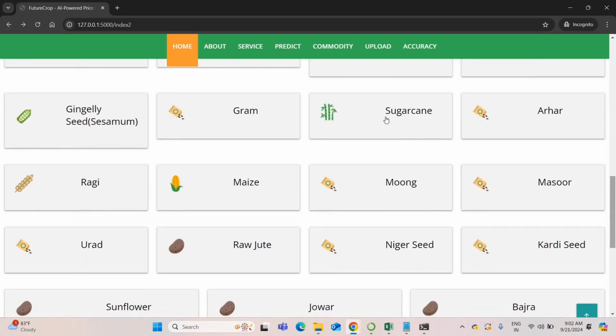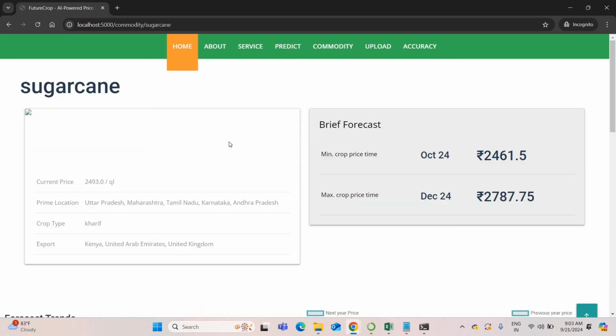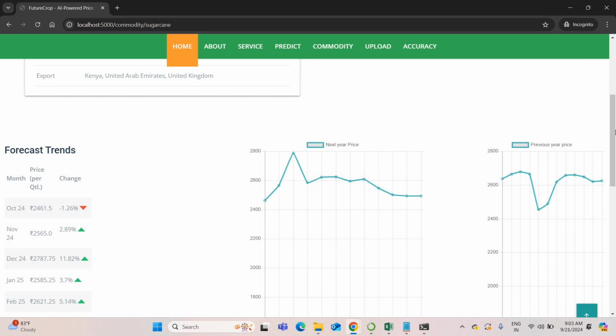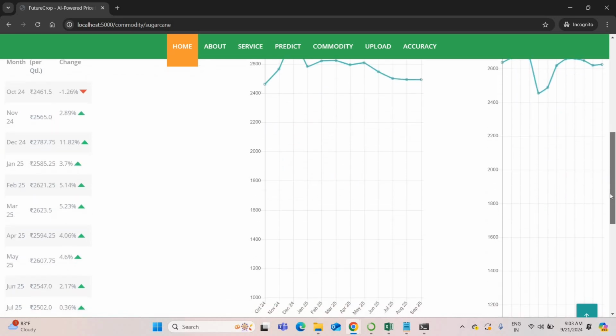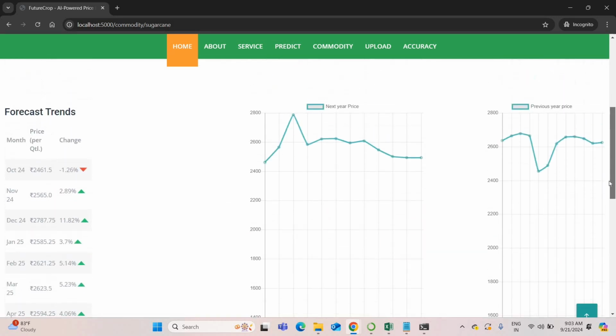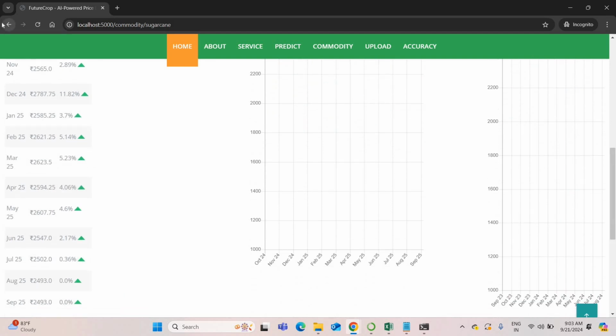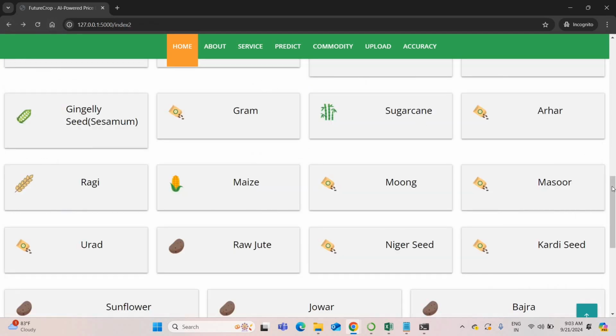If it is sugar cane, let's select sugar cane. Sugar cane current price will be 2,493. This is the upcoming price. Okay, this is the upcoming price of sugar cane. This is the market trend for each and every month in the upcoming months. Okay, so perfectly you can select all the plants.